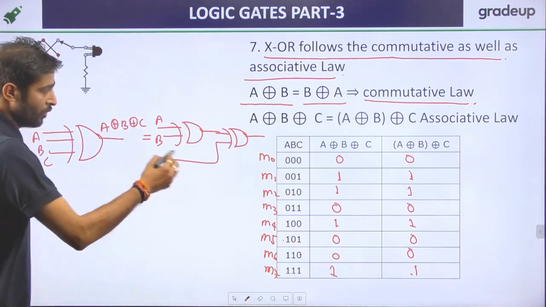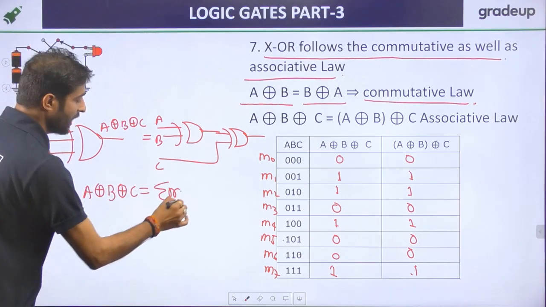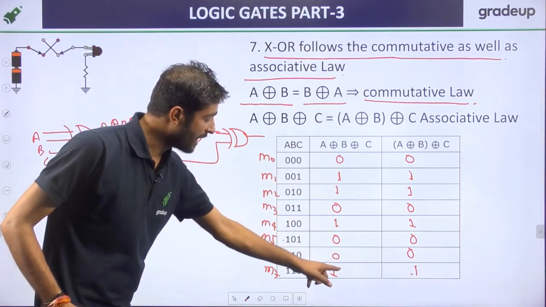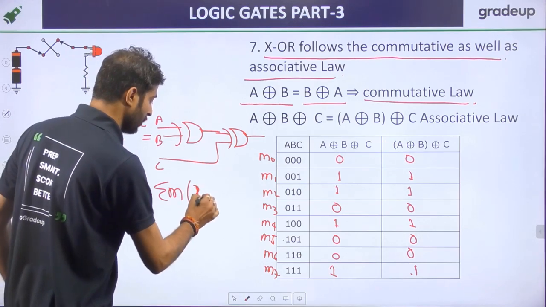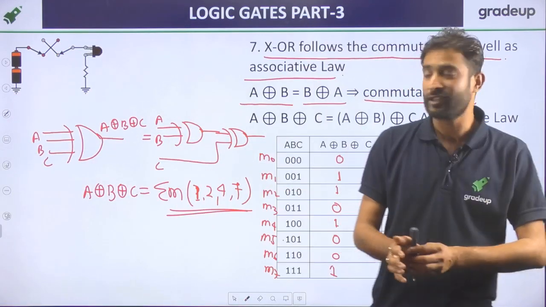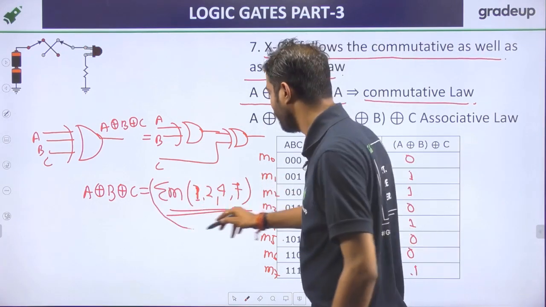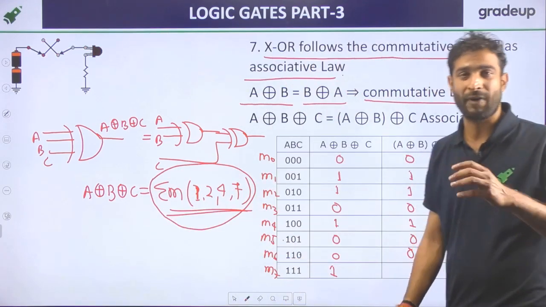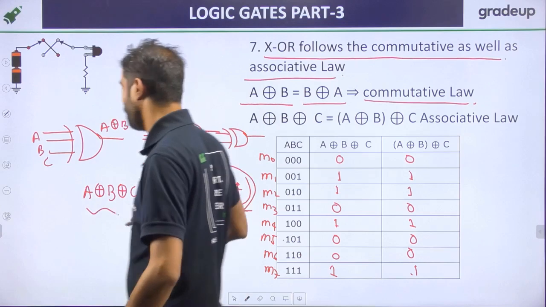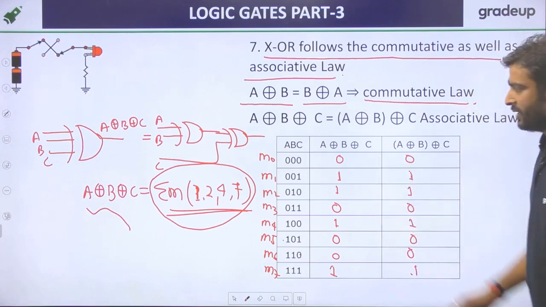It is the representation. If we want to write A XOR B XOR C, the answer 1 is present in the SOP form at 1, 2, 4 and 7. So A XOR B XOR C is just 1, 2, 4, 7, that is 1247. That is a very magical digit. In digital electronics we have to use it four or five times. It is just a 3-input XOR, A XOR B XOR C. That is a basic thing.